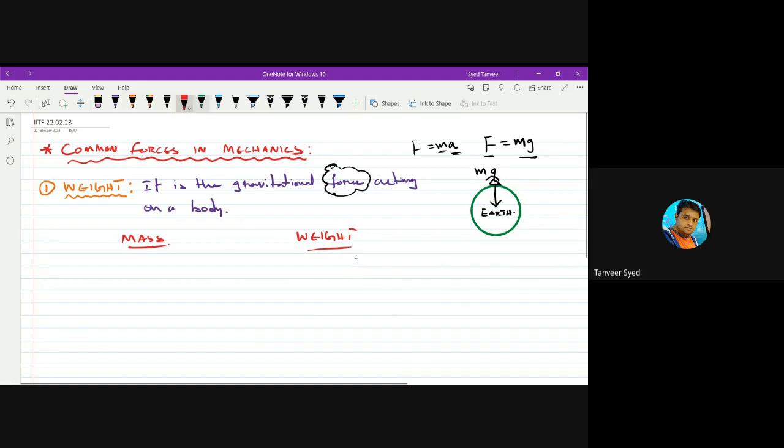What is the difference between mass and weight? Mass is the quantity of matter contained in a body.